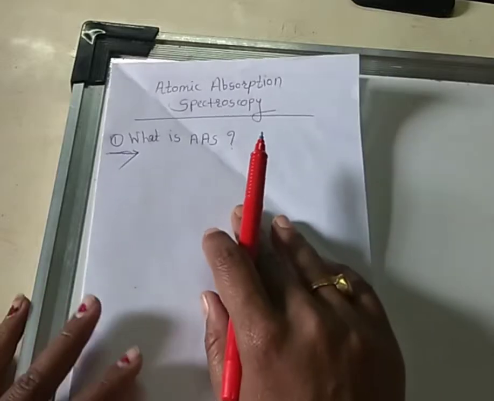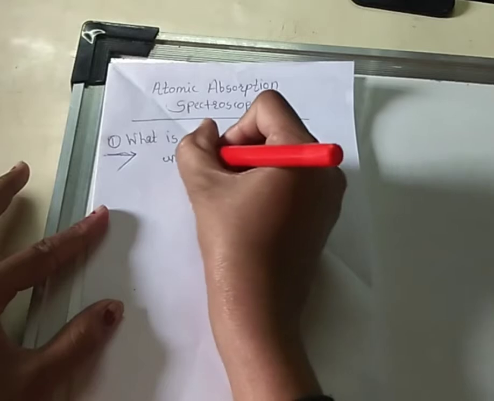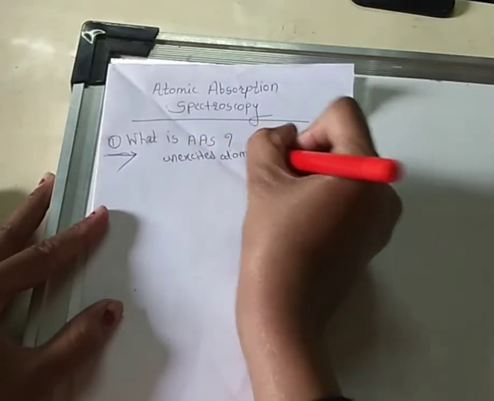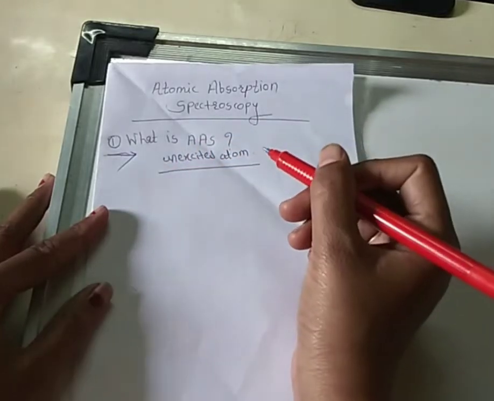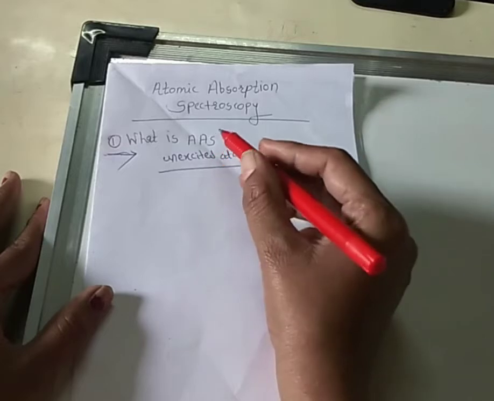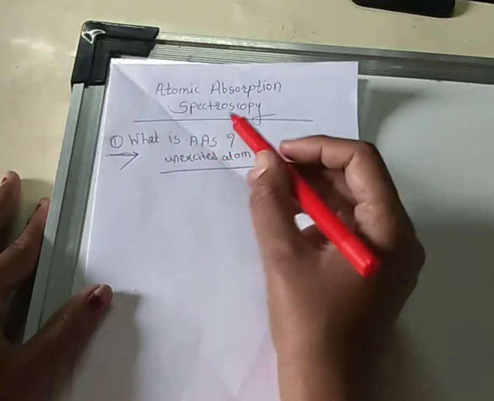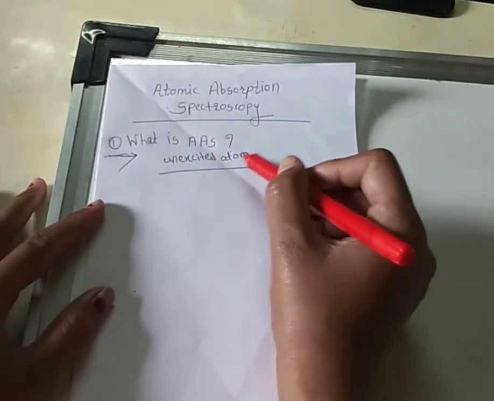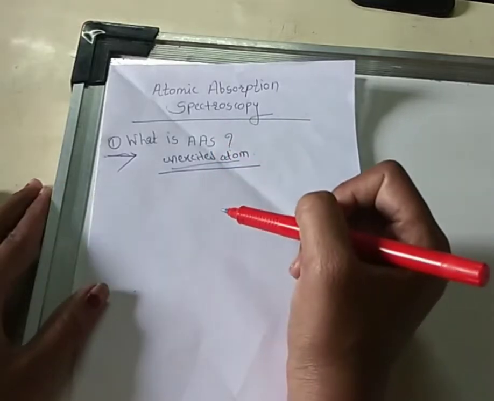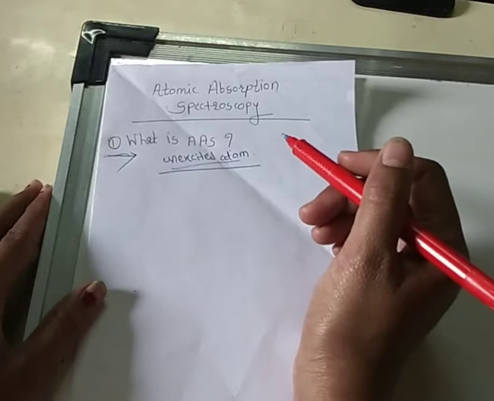This technique is useful for the determination of unexcited atoms, meaning the trace elements present in the sample are determined with the help of this technique. We apply a flame on the substance, and from the flame the unexcited atoms are determined in the AAS system. This technique determines trace elements in liquids.